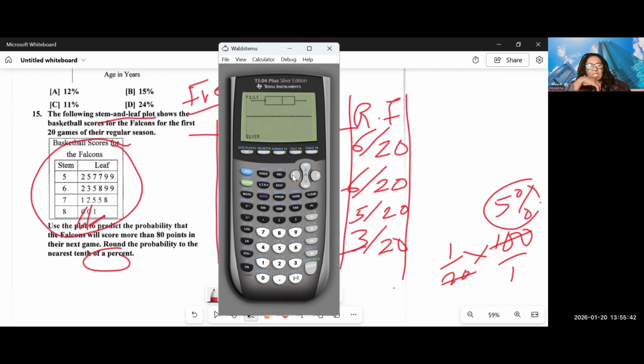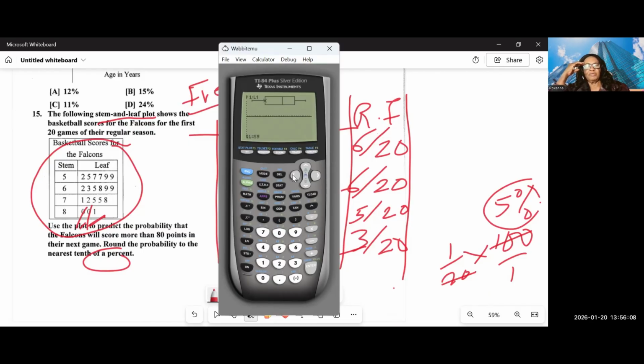So we expanded on what we talked about the other day. You could be given a stem and leaf plot, and you are told to read the plot, organize the plot, find the original data, find the range, and you can be told to use that data to find the relative frequency.